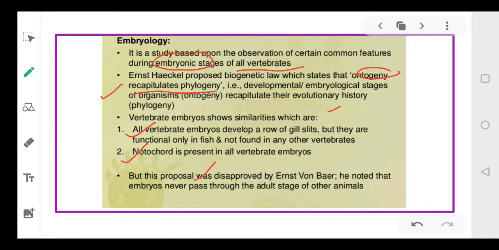But this proposal of Ernest Haeckel was disproved by von Baer. He noted that embryos never pass through the adult stages of other animals. He said that it is not possible for an embryo to pass through the adult stage of another animal.